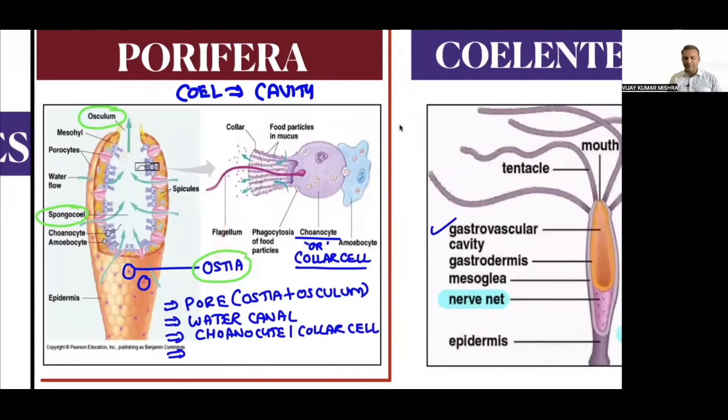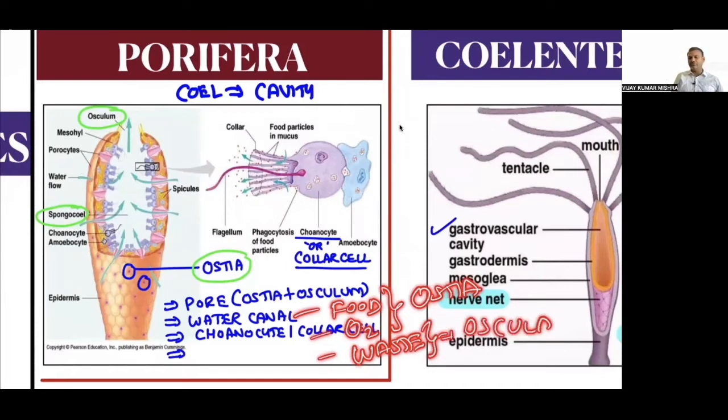It helps in entry of food, entry of oxygen, and exit of waste. Entry will always occur through the ostia and exit will always take place through the osculum.